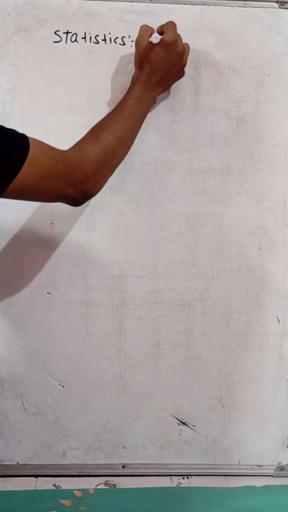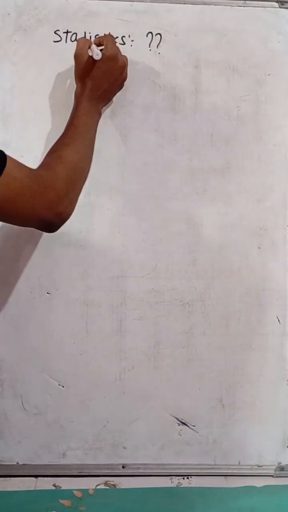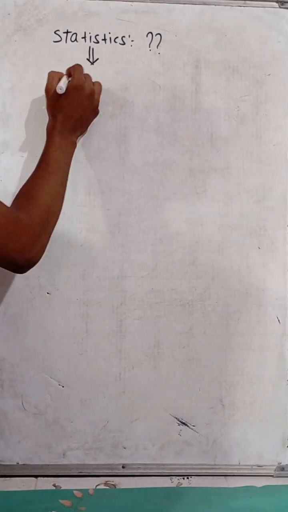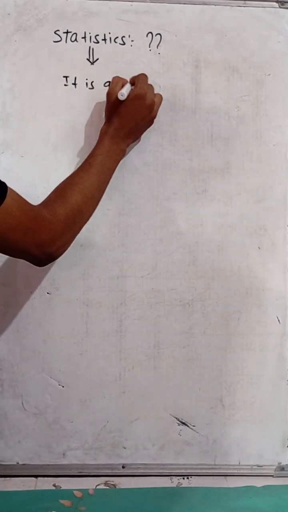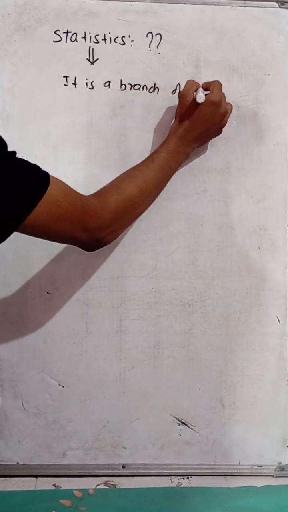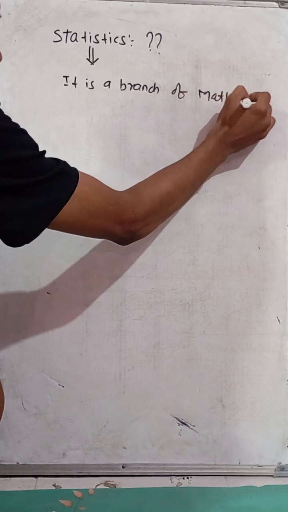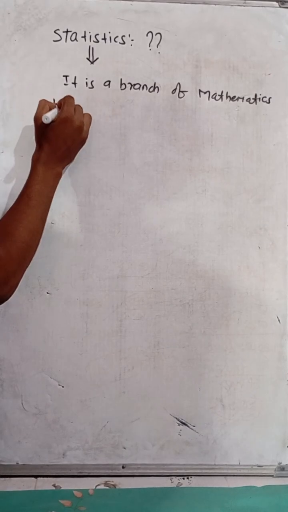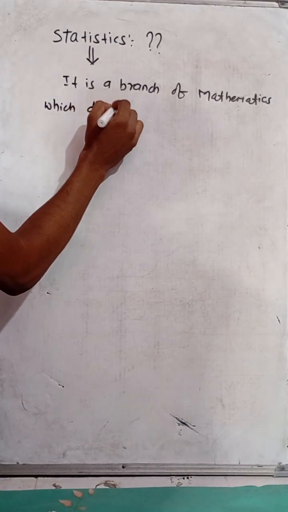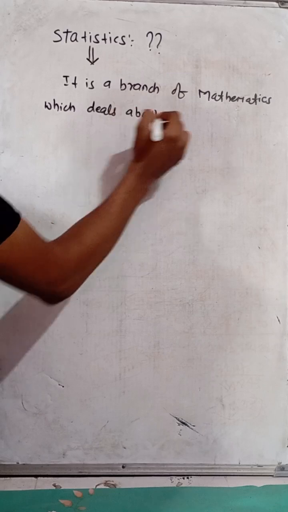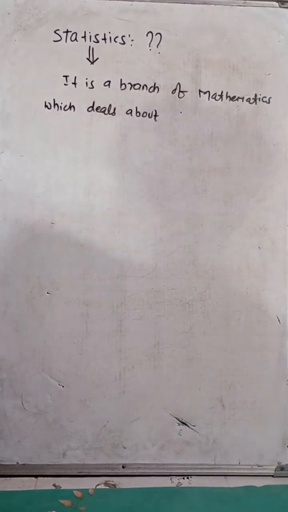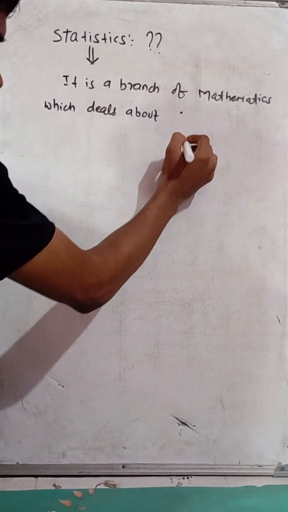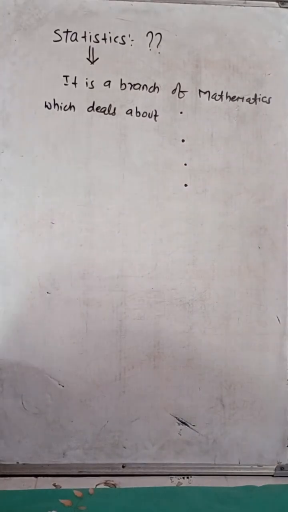What is a statistic? If I write the definition, statistics is a branch of mathematics which deals with four things. What are they?